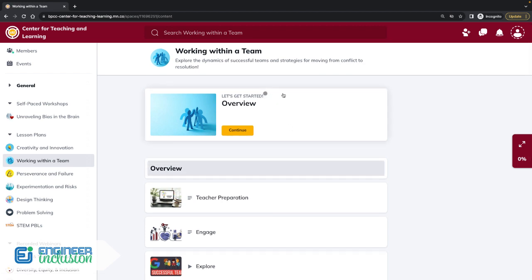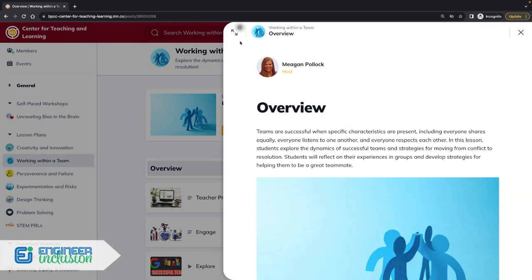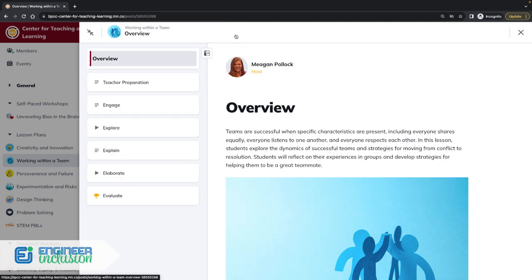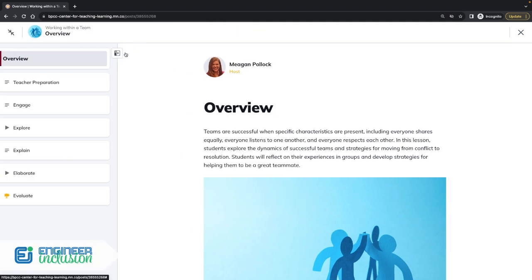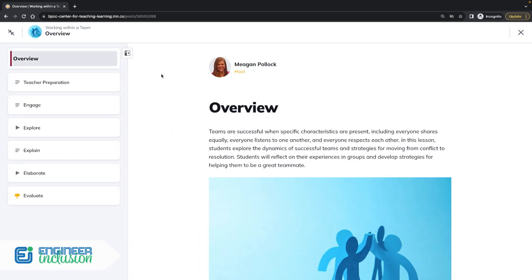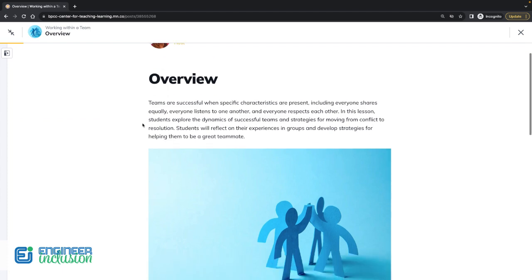In this case, I haven't started it yet, so I'm going to get started with the overview. When I click into the overview, it's going to pop up a window over here on the right. If I want to see that bigger, I can expand it. And then I can also toggle the menu over here, just like that. So I'm going to toggle the menu over so we can see it a little bit bigger.